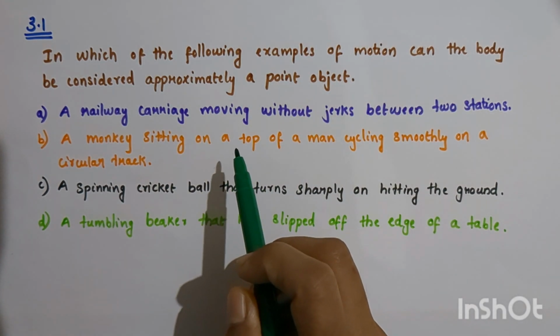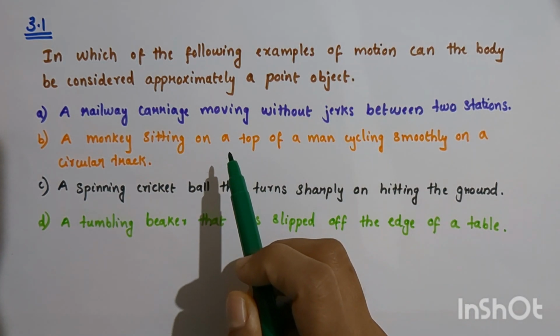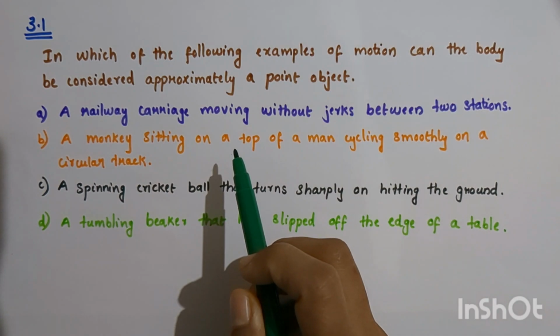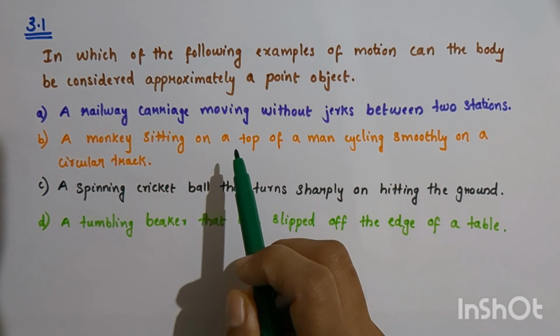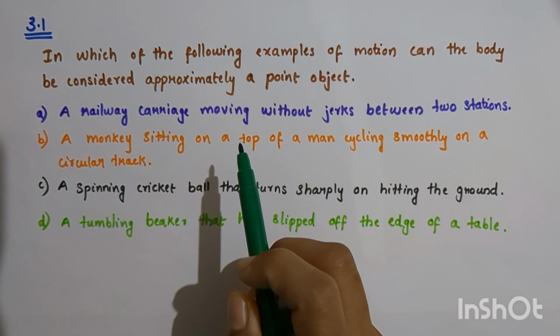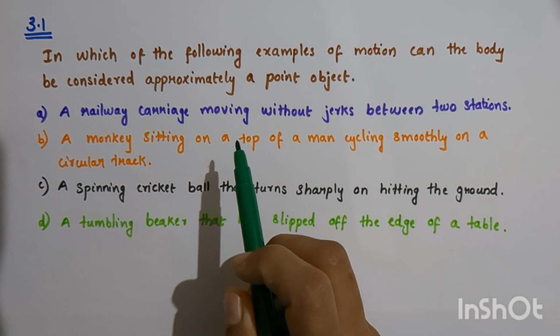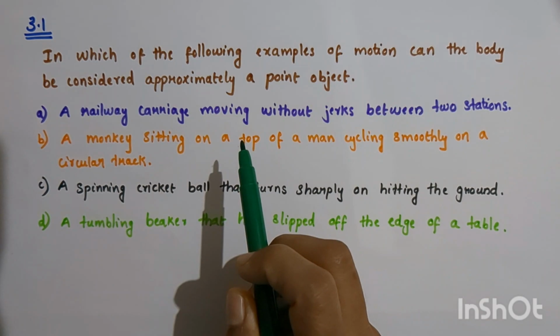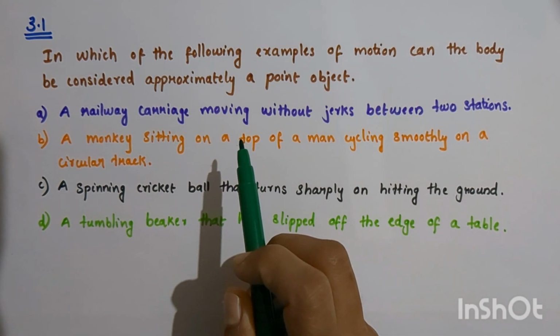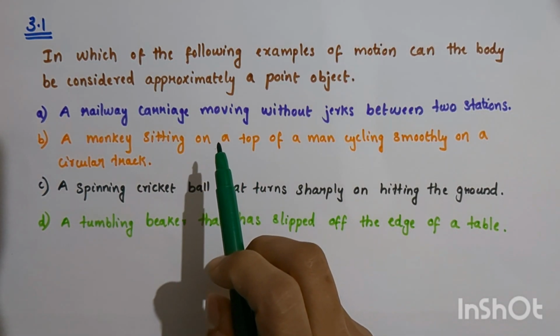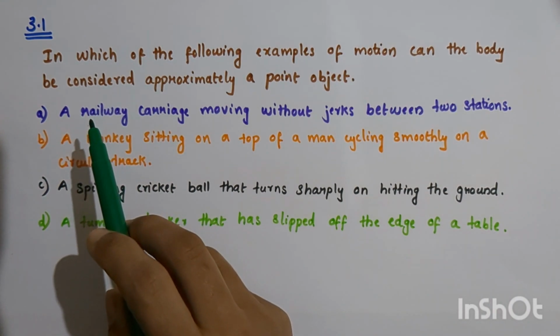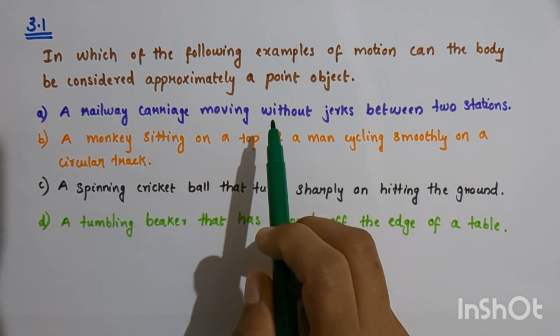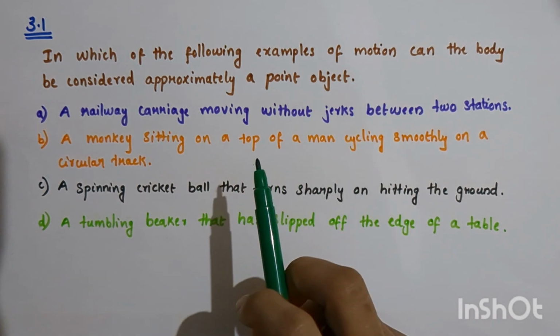So you see, what is a point object, or when can we consider an object as a point object? When the size or the dimensions of the object is very small compared to the distance traveled by it, we can consider that object as a point object. So here let us see the first example. A railway carriage moving without jerks between two stations.